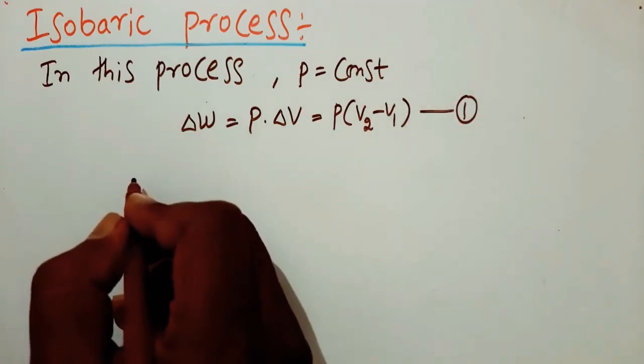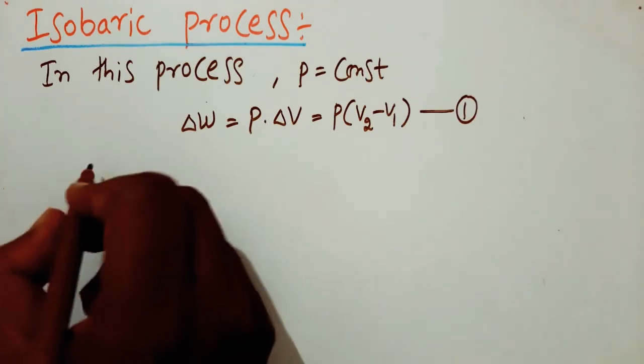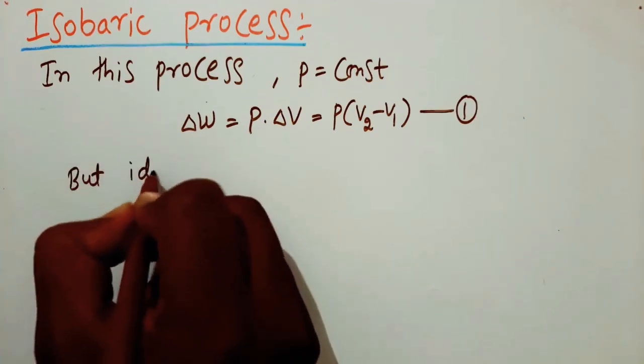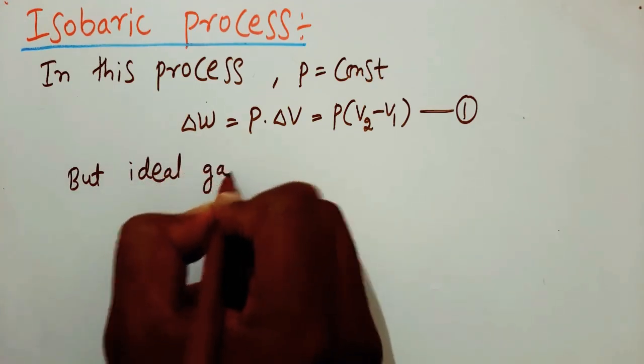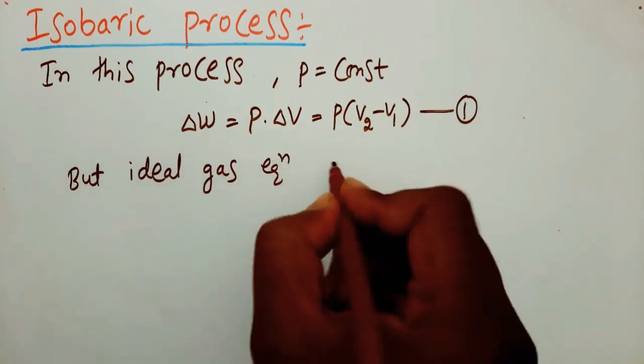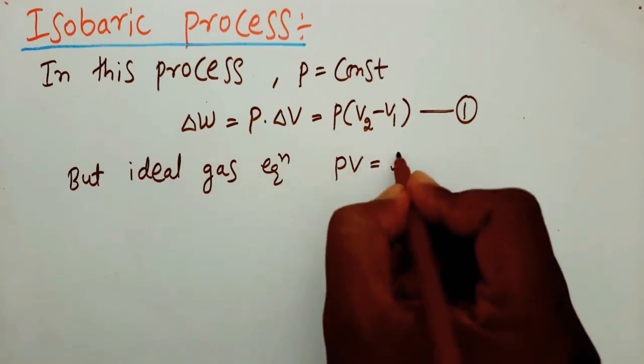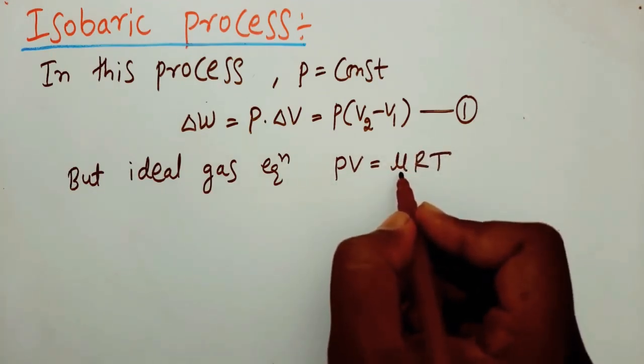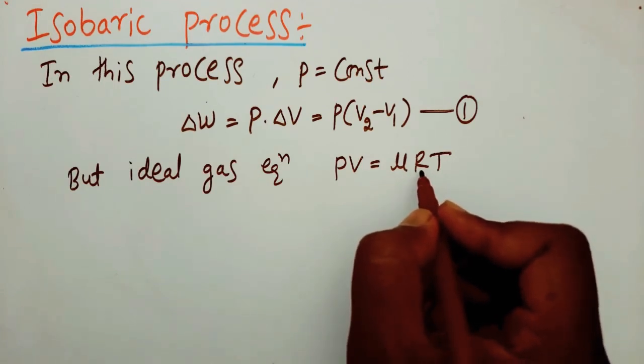But we know ideal gas equation, that is PV is equal to mu RT. Here mu is number of moles, R is the gas constant. So these are constants.